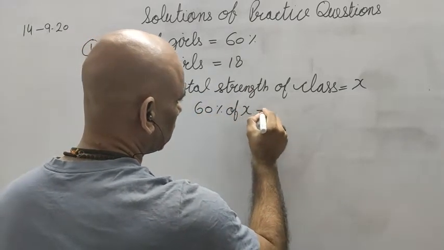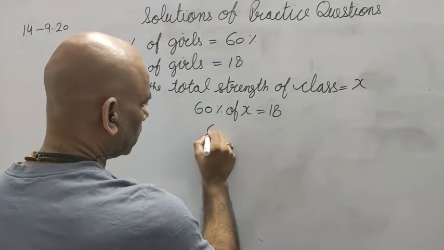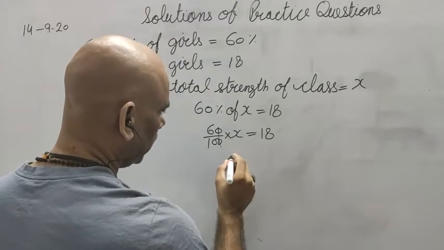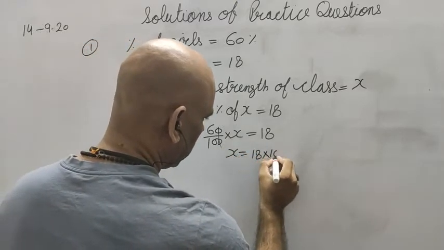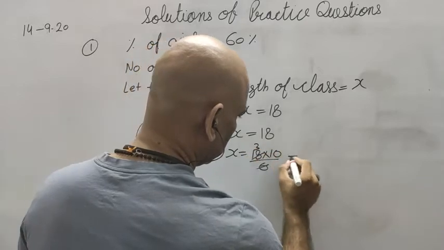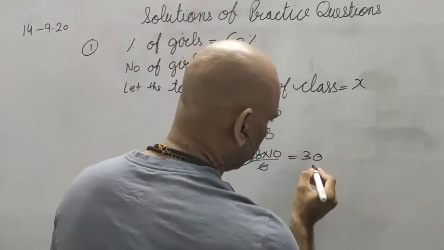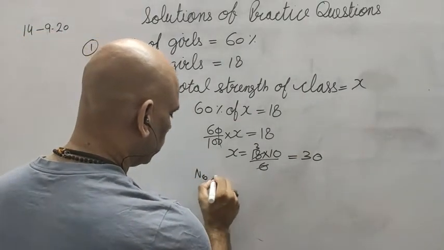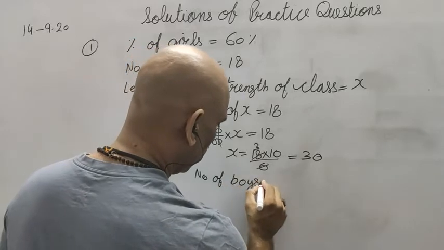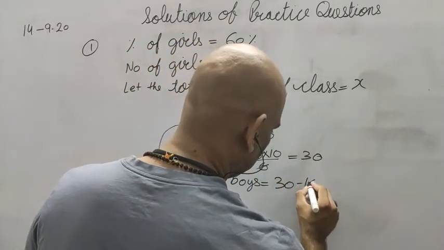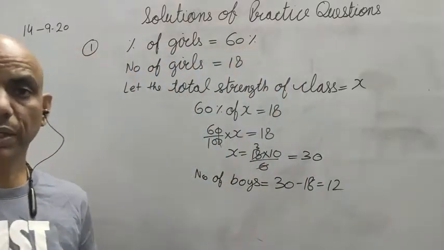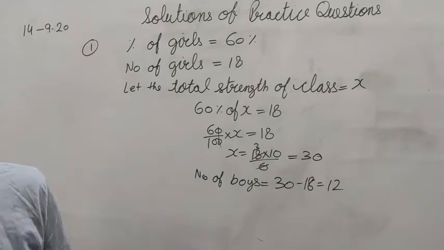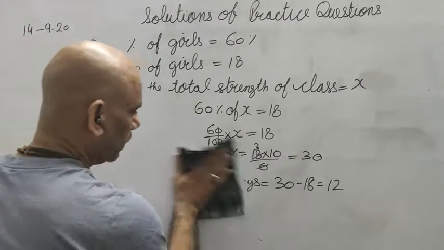60% of x is equal to 18. So we will get 60 upon 100 into x is equal to 18. In the end, I got 18 into 10 by 6, 30. So 30 is the total number of boys and girls. And what he is asking, find the number of boys. So number of boys is equal to 30 minus girls, that is 12. So the number of boys will be 12 in this case. Okay. So this was the solution of this question. Those who have done it like this, for them it was correct.